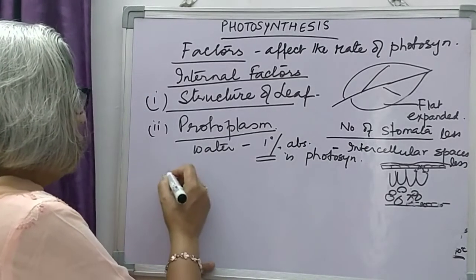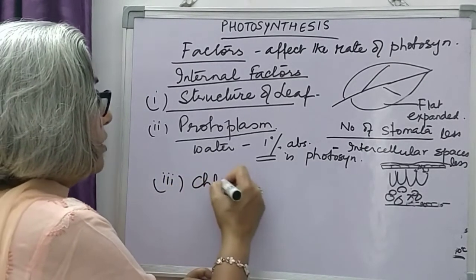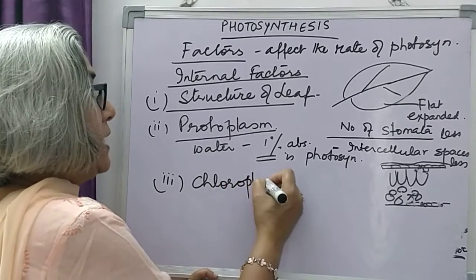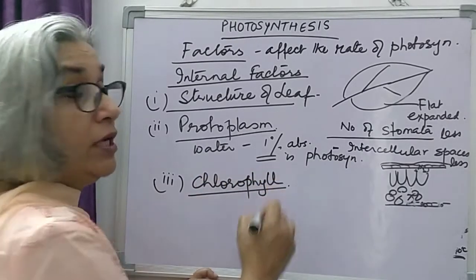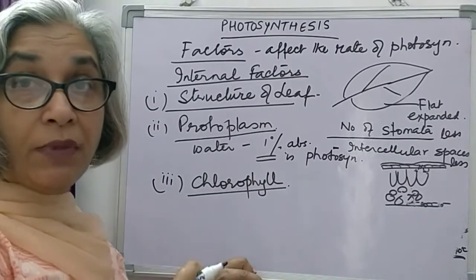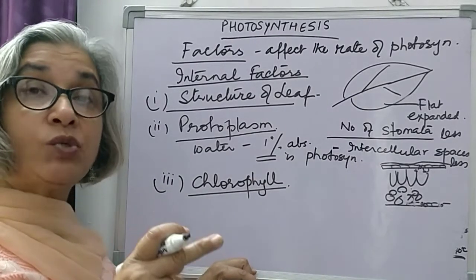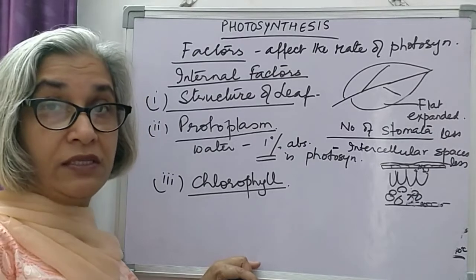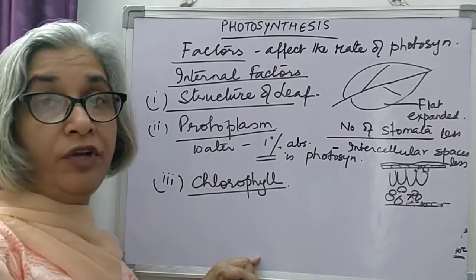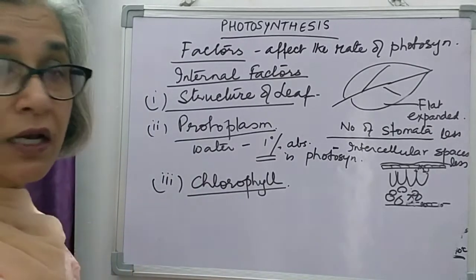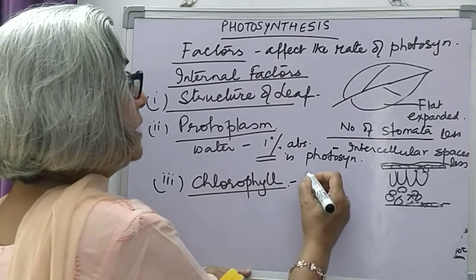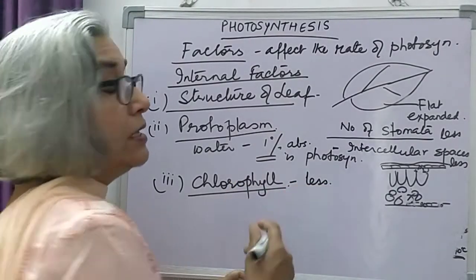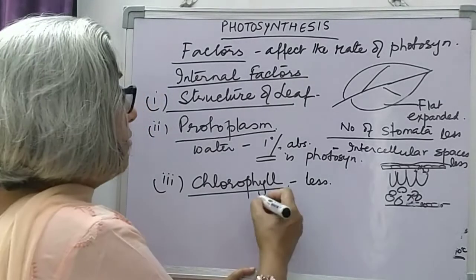Then third, light absorption in photosynthesis takes place by the green pigment chlorophyll. This pigment gets activated and breaks water, or lysis of water takes place, and the further chain of reactions of photosynthesis occur. So if the chlorophyll content is less, that is, sometimes plants suffer from